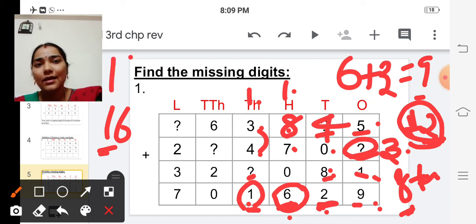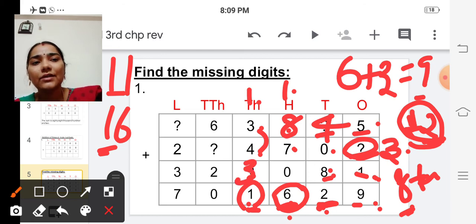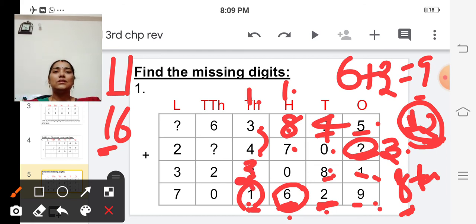Here we are getting 8, so after 8, count forward till you reach 11: after 8, 9, 10, 11. So what is the answer? 3. So here we are getting 3. 3 is the answer, but don't forget to carry over this 1 to the next place.